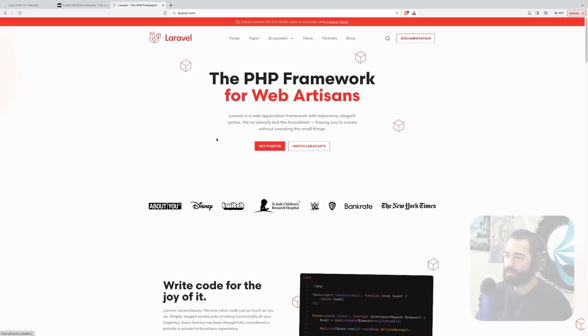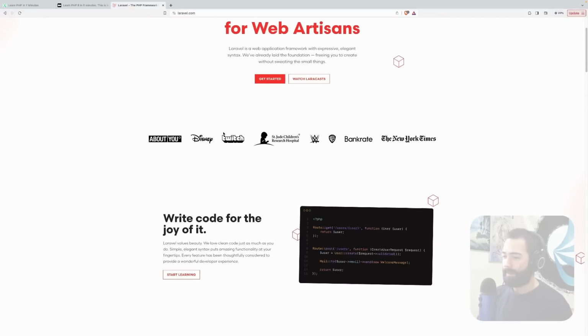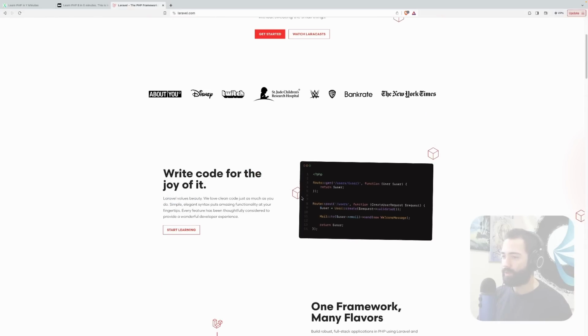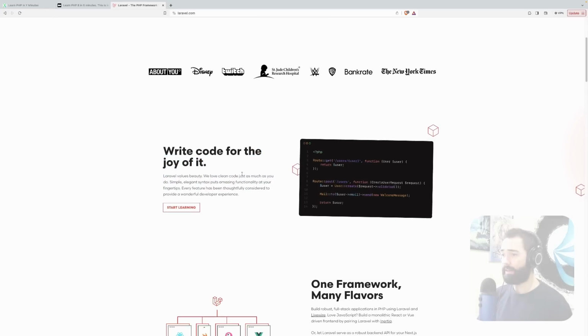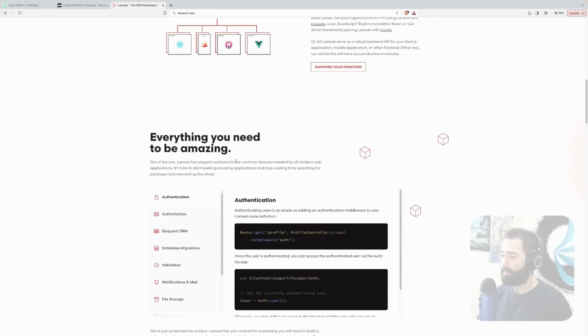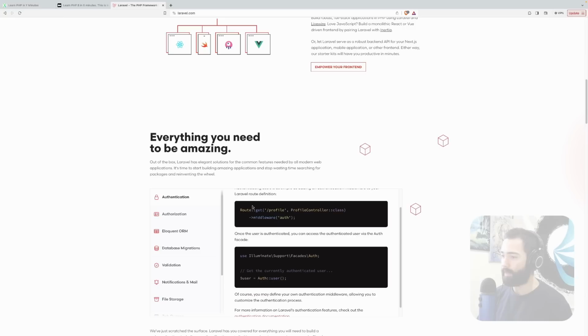Okay, I obviously can't spell as well, so that's that. But write code for the joy of it. So this looks awfully like ASP.NET Core minimal APIs. Maybe that's where .NET got it from. So maybe this is going to actually be a walk in the park. Route get profile controller class, and from here middleware auth.